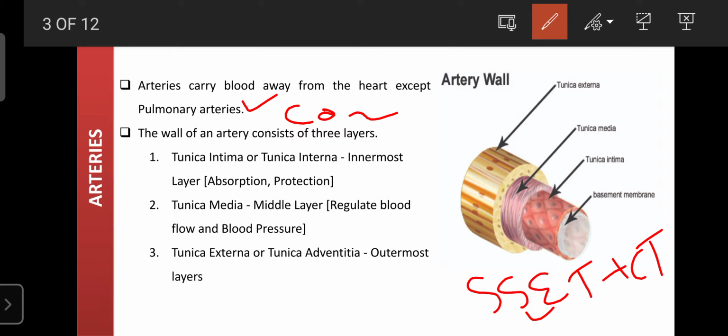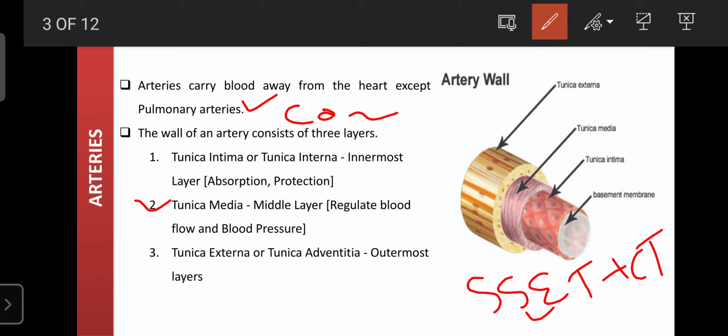And the innermost layer of the arteries is the tunica intima. Sorry, the layer I'll describe next is the mid layer, the tunica media. The tunica intima plays an important role in absorption and protection of the underlying organ, because whatever materials are required for the metabolic functions of blood vessel cells can be absorbed, and it can also protect the underlying organ.